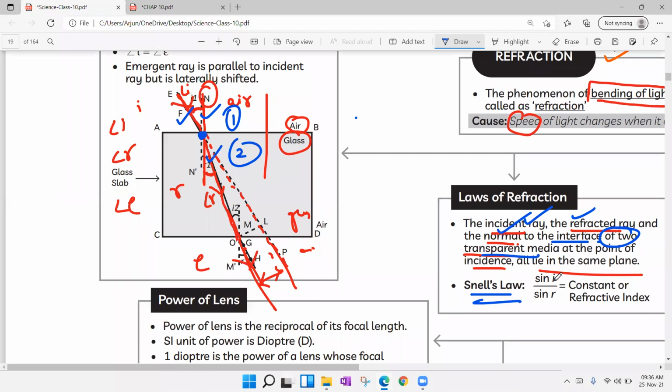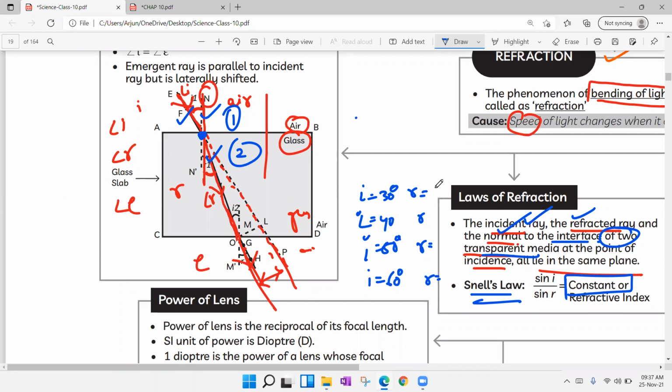Snell's law is nothing but sin i by sin r. Sin of angle of incidence divided by sin of angle of refraction is always constant. Means if you take the i value as 30 degrees, you will get some r value. You take the i value as 40 degrees, you will get some r value. If you take i as 50 degrees, you will get some r value. If you take i as 60 degrees, we will get some r value.